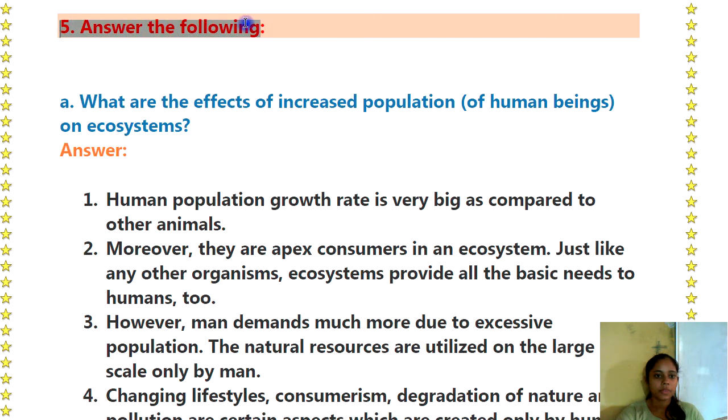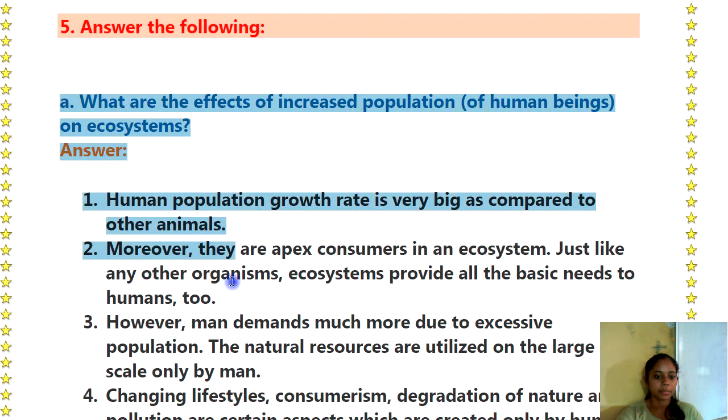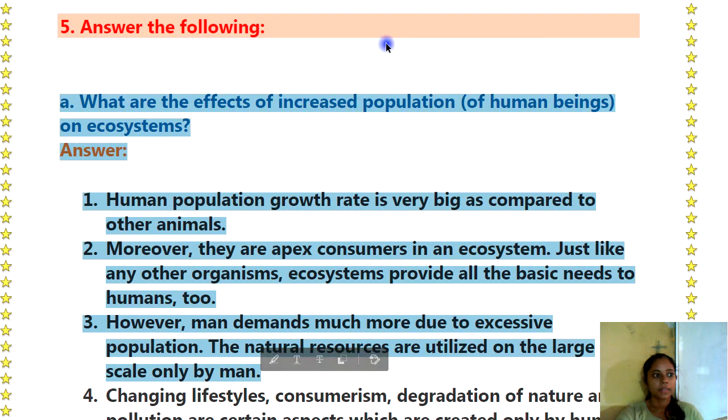And question number 5 is: Answer the following. A: What are the effects of increased population of human beings on ecosystems? Answer: Human population growth rate is very big as compared to other animals. Moreover, they are apex consumers in an ecosystem. Just like any other organisms, ecosystems provide all the basic needs to humans too. However, man demands much more due to excessive population. The natural resources are utilized on a large scale only by man.